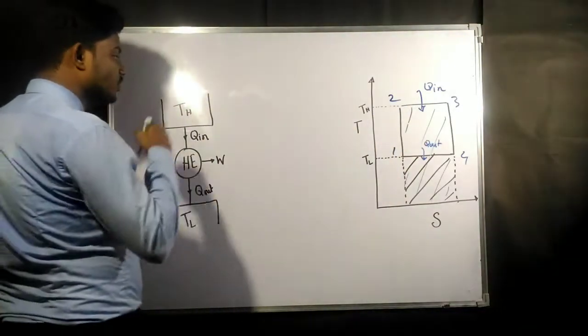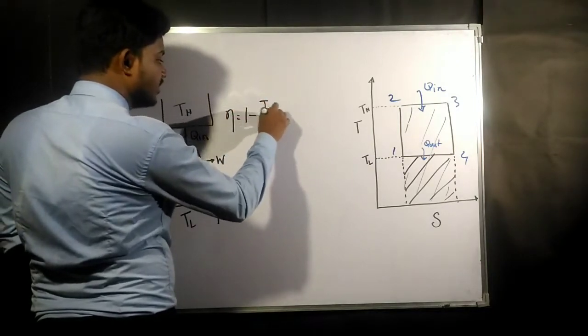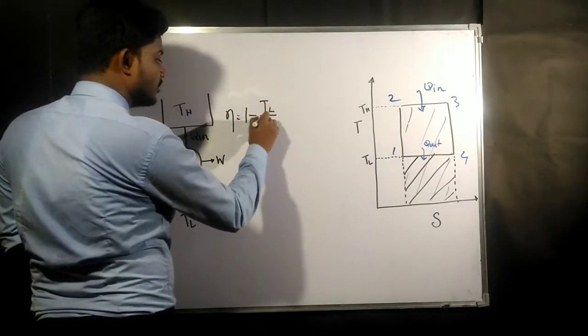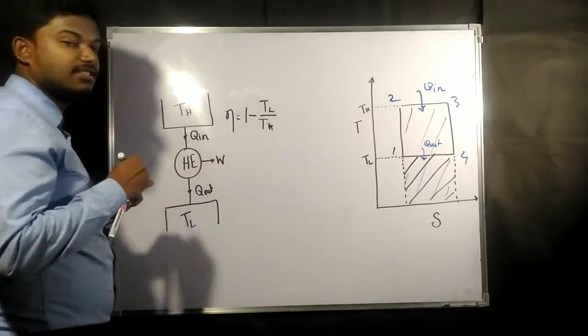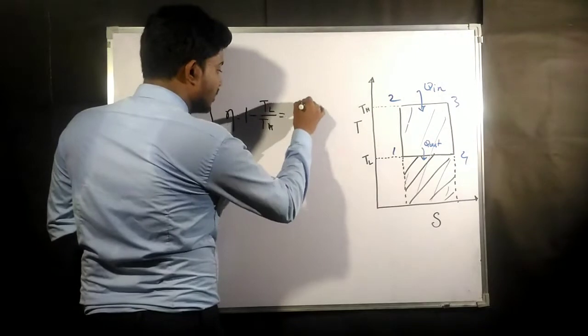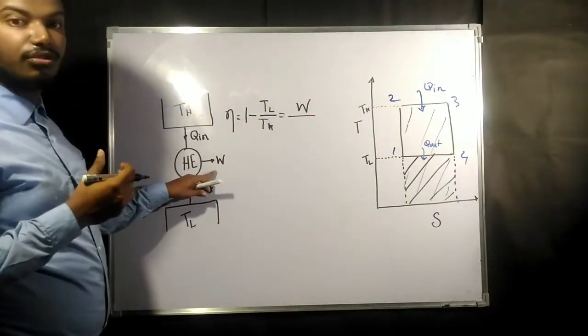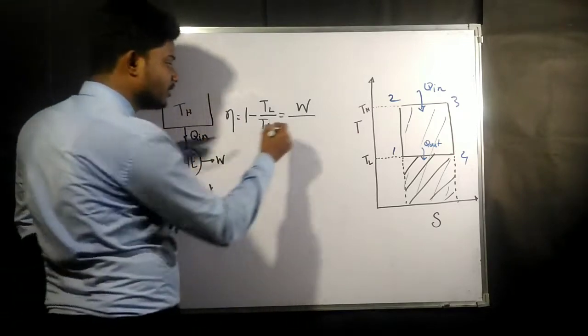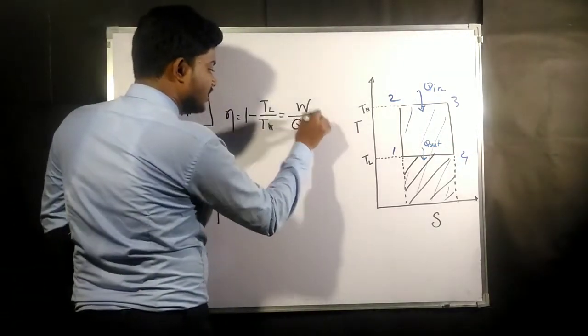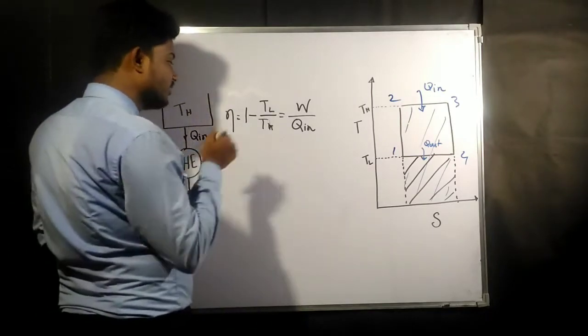Now we know that the efficiency of a Carnot engine is 1 minus TL by TH. Again, efficiency is W, the work which we are going to take out, in the numerator, and in the denominator Q in, the amount of heat we are giving as input.